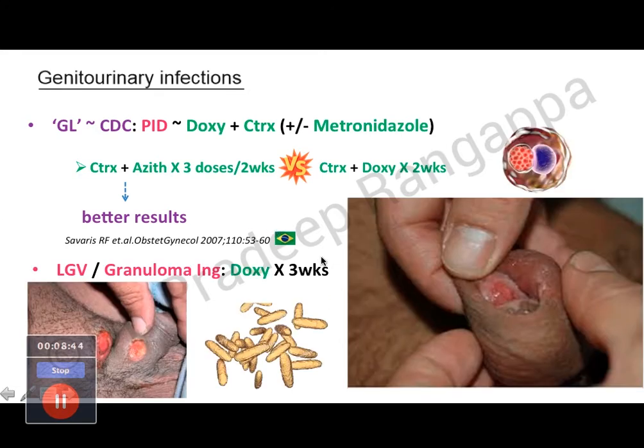So these are sexually transmitted diseases, lymphogranuloma venereum and granuloma inguinale. Lymphogranuloma venereum is caused by Chlamydia trachomatis. So that's how the organism looks. And granuloma inguinale is caused by Klebsiella granulomatis. So doxy is the treatment of choice for 3 weeks for lymphogranuloma venereum and granuloma inguinale.